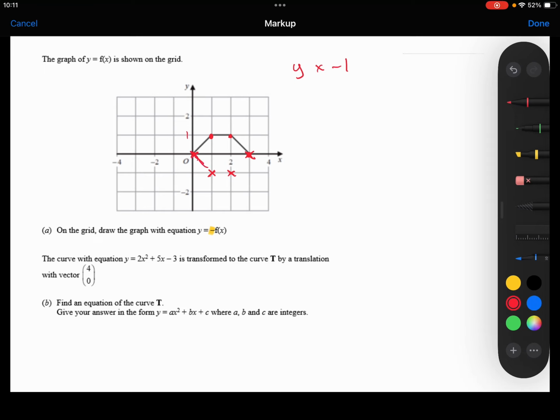So we're getting this shape down here. It's basically a reflection in the x-axis. So that's part A.